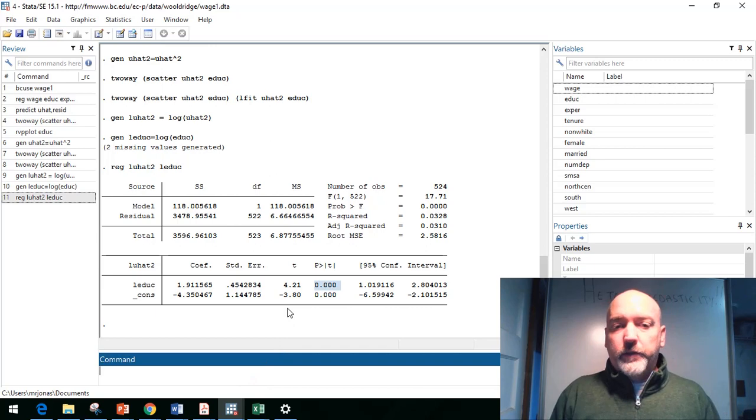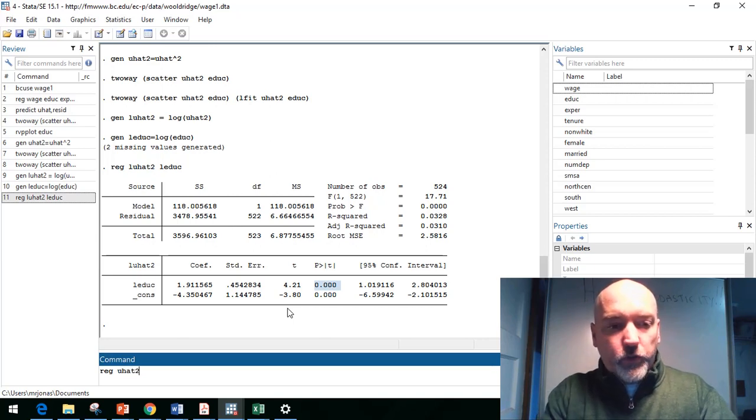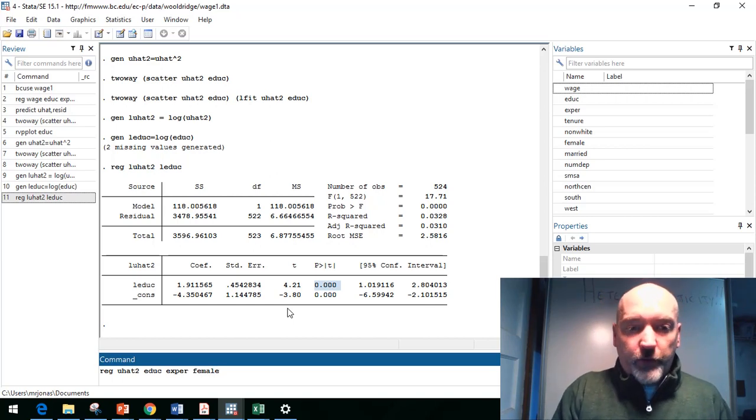The other test that we would want to take a look at, that so-called Breusch-Pagan test, that's going to be more of a general approach, right? Rather than focusing in on one single predictor, we would put all of our x variables in the original model that we're predicting y, use them as predictors of our error variance, proxied by our squared residuals. And again, the default here is just to do it as a linear regression. So we would just do regress u hat 2, and then whatever was on the right-hand side of our original model, we're going to put it here as well. So it's going to be education, work experience, and our gender control, that female dummy variable.